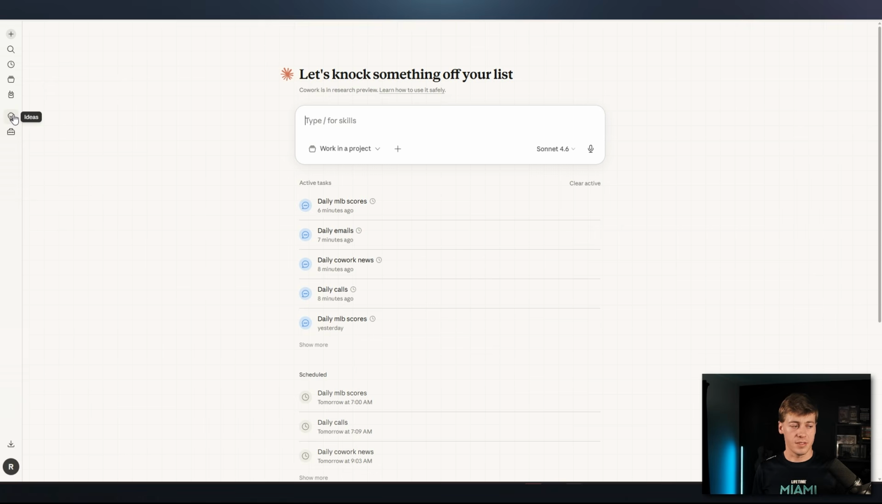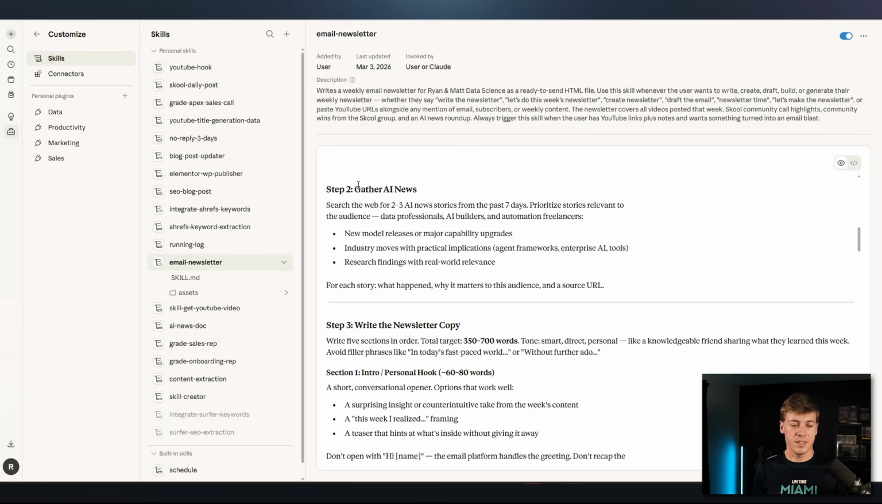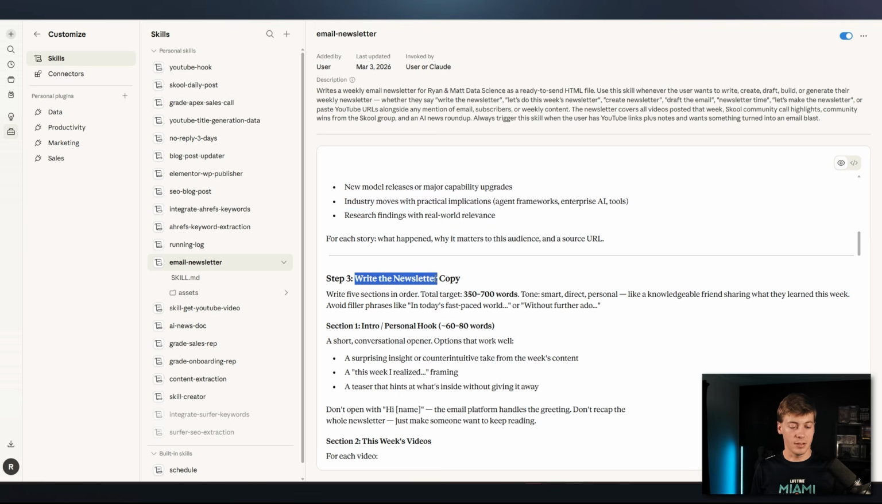I already showed you the skills. So if we go back over here to customize and then go to skills, you can see, for example, when I talk about AI news that I want to throw in the newsletter, I talk about, hey, I want to know new model releases or major capability upgrades, industry moves, or any research findings with real world relevance. And then I also talked about writing newsletter copy.